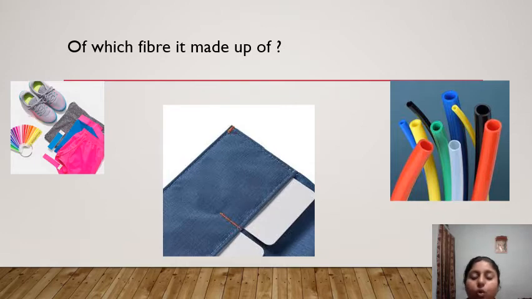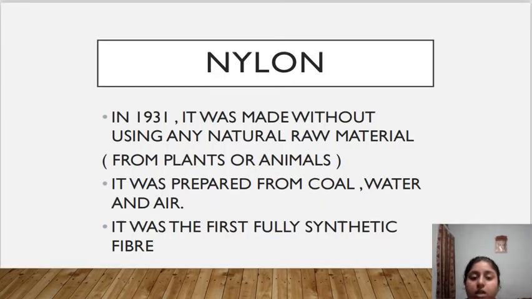Yes. So now see here. So the second one is what? Nylon. So that product is made up of nylon. Okay, so in 1931, it was made without using any natural raw material from plant or animal. It was prepared from coal, water and air. So it was the first fully synthetic fiber.